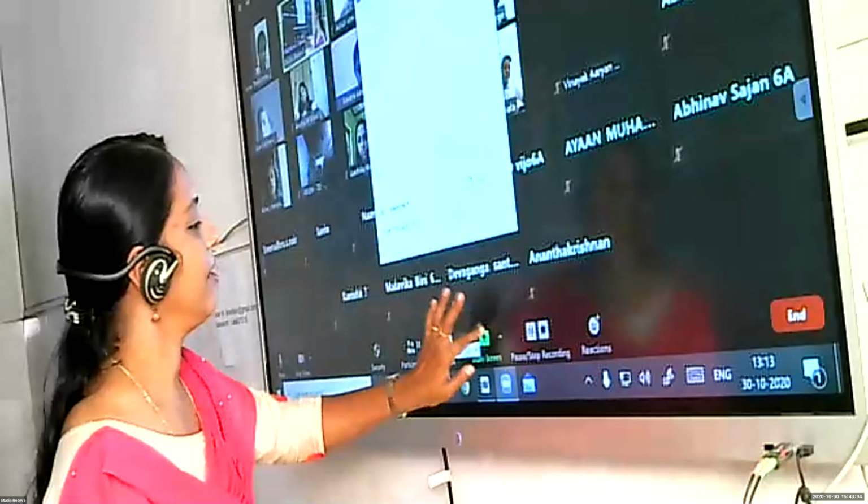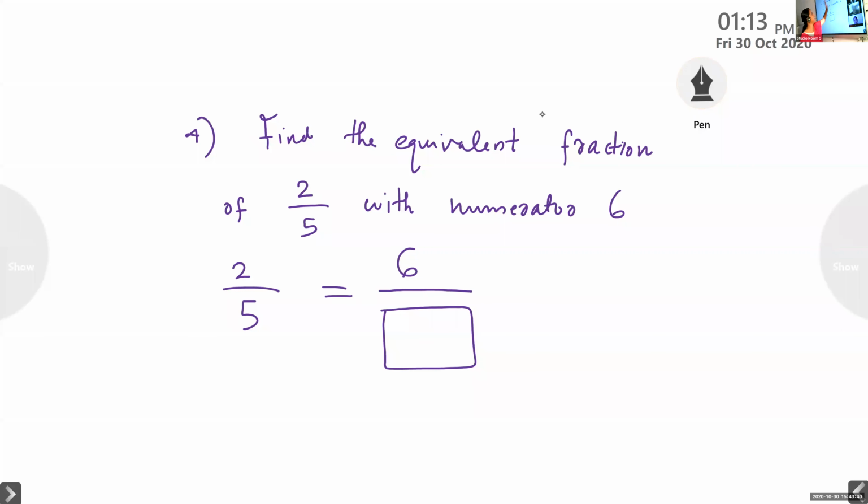Now look here. This numerator is given as 6. Numerator means the top number. Now you have to think like this: which number, when you multiply with this 2, gives you 6 as an answer?